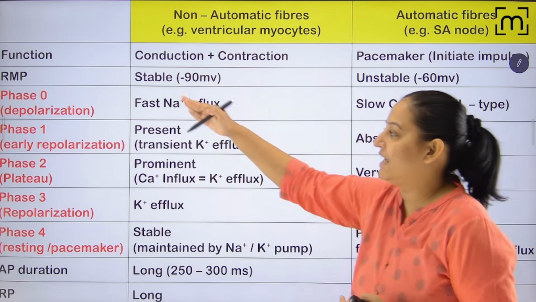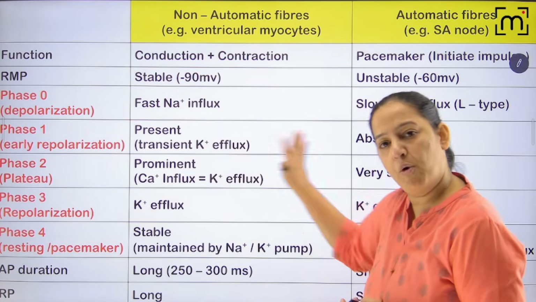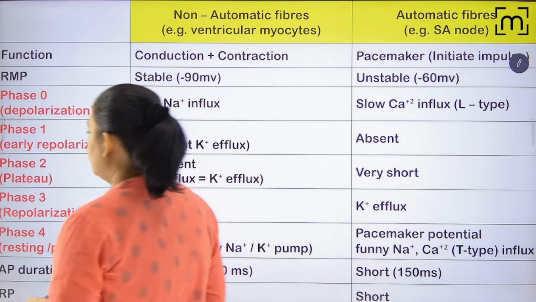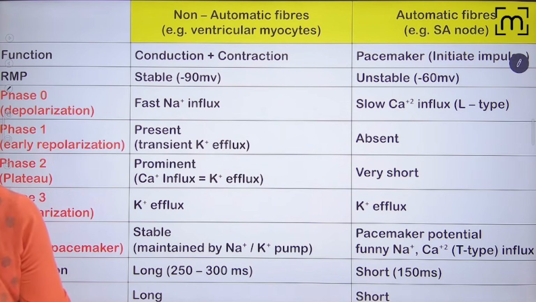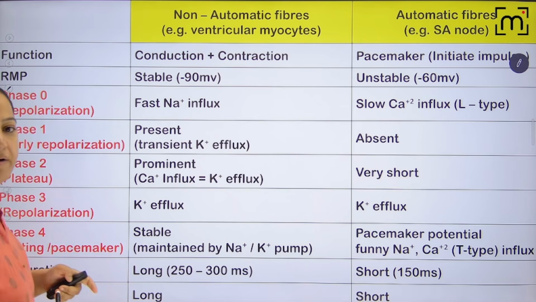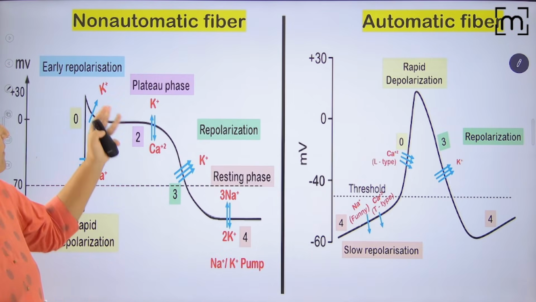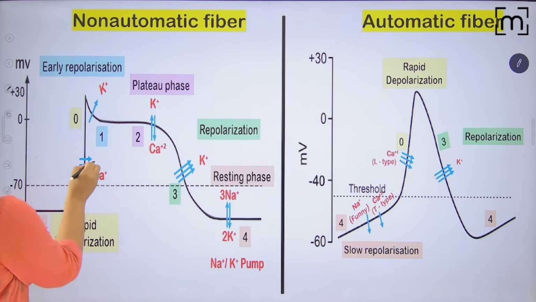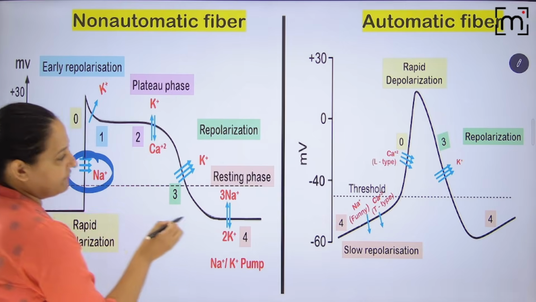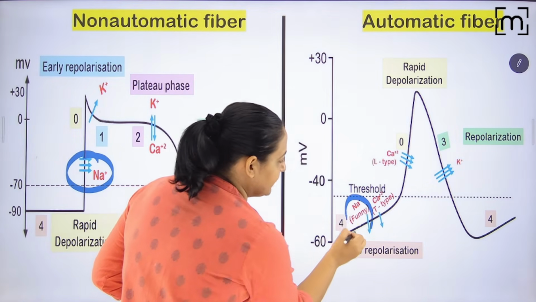Now compare phase 0, 1, 2, 3, 4 of both of them. Compare the phases. Would you do it for me? Please help me out now. It's difficult for me also. So phase 0. See the graph of non-automatic, see the graph of automatic. Here the phase 0 is due to sodium channels. And here the phase 0 is due to funny sodium.